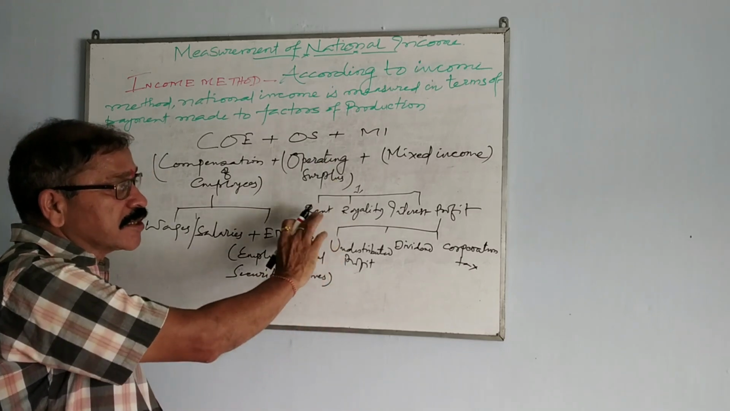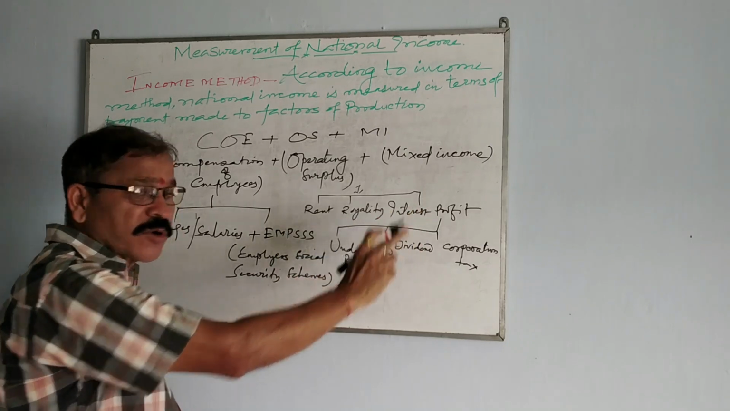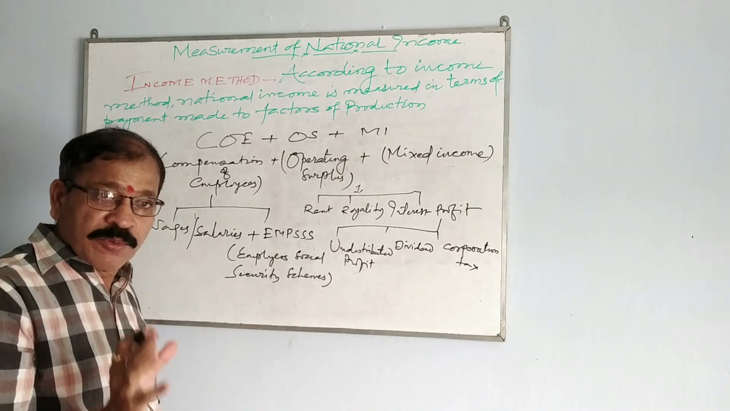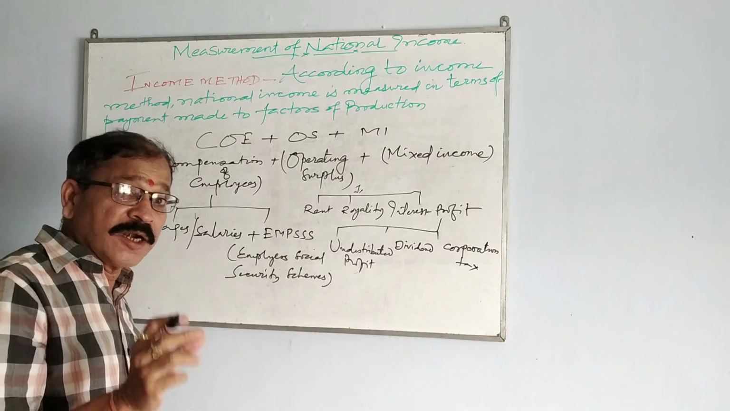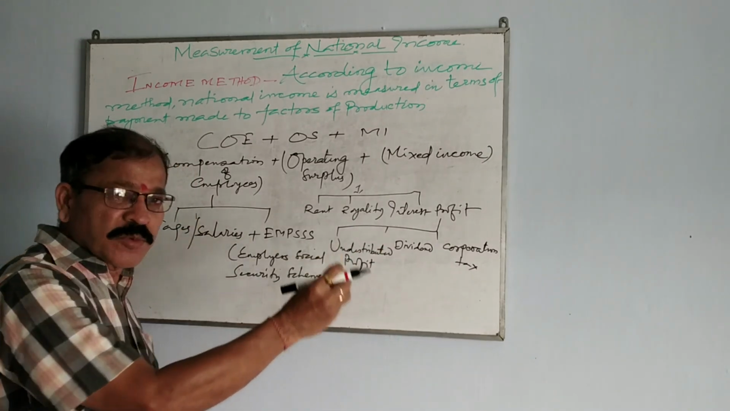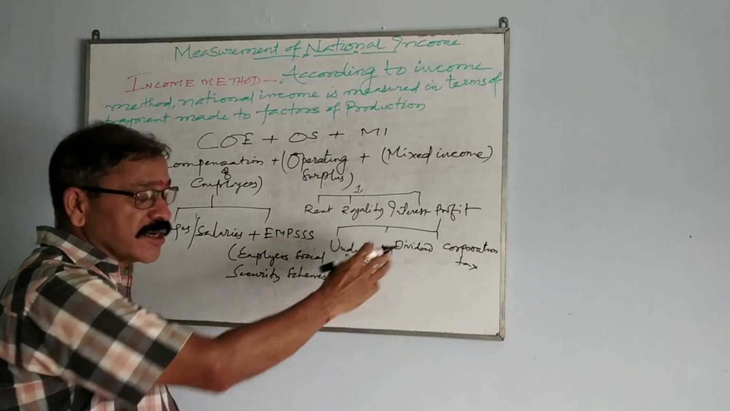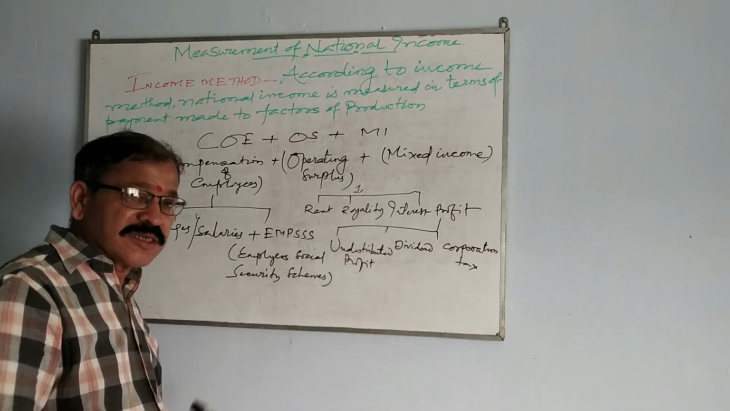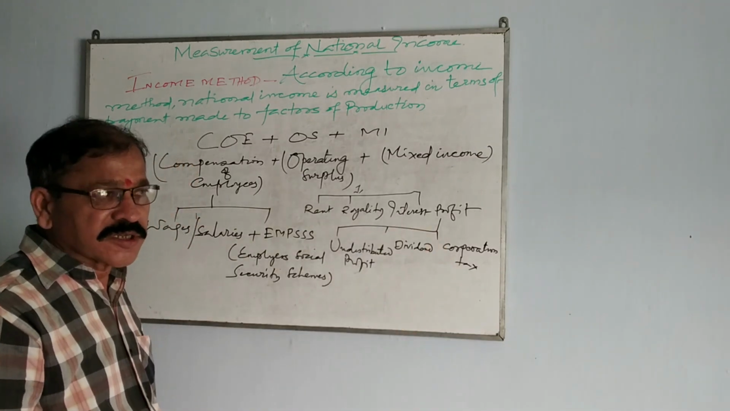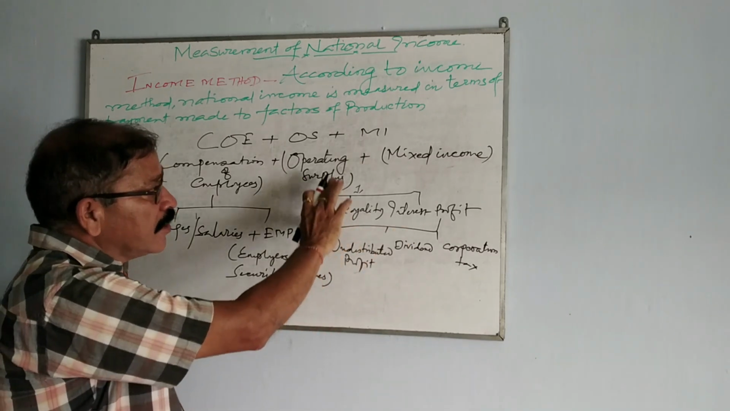So, operating surplus has four components: rent, royalty, interest and profit. And the profit is divided into three. Suppose you get 100 rupees of profit. That 100 rupees is divided into three parts. Undistributed profit, say 25 rupees, is kept for the expansion of the company. Dividend, 50 rupees, is divided among all partners, and the remaining 25 rupees goes to corporation tax. This is just a small example. This is what I call operating surplus.